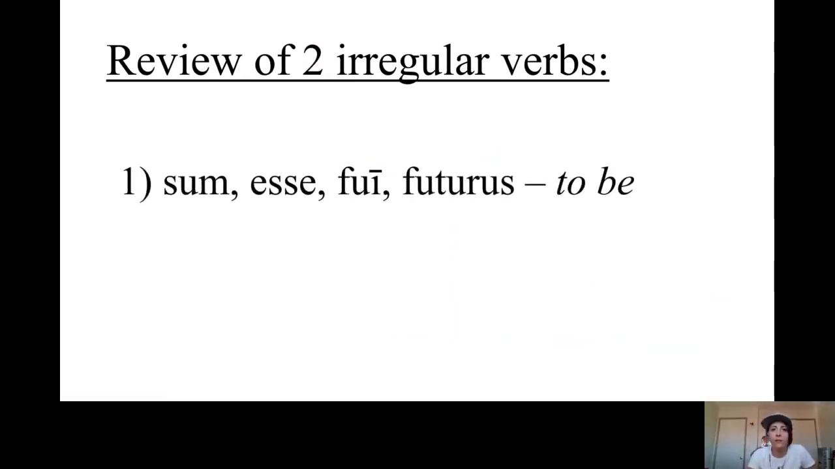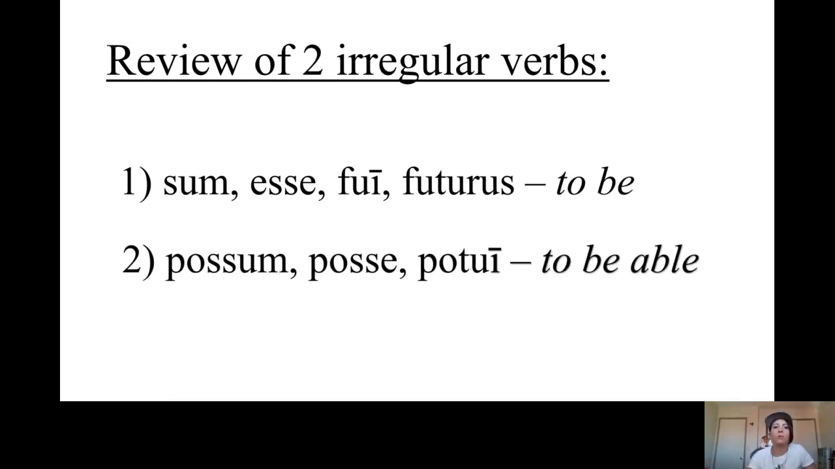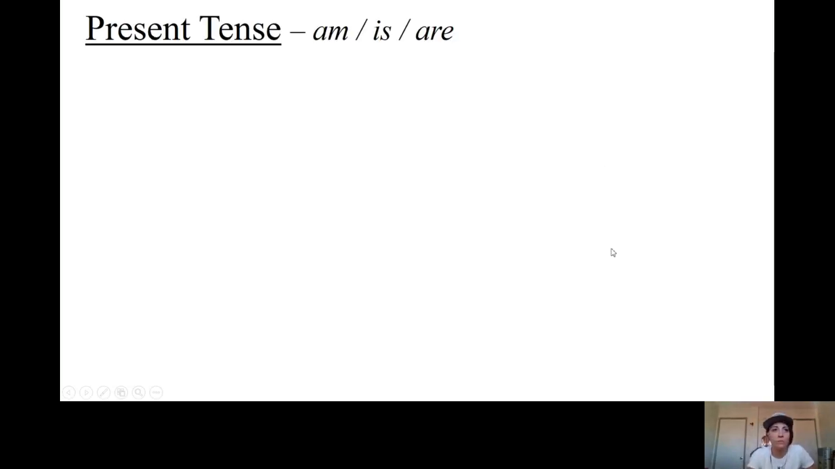We have sum, esse, fui, futurus, to be, and possum, posse, potui, to be able. Possum does not have a fourth principal part, it just has the first three, and everybody needs to know these lexical forms. Sum, esse, fui, futurus, to be, possum, posse, potui, to be able.